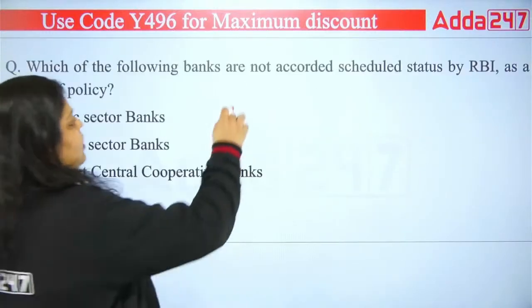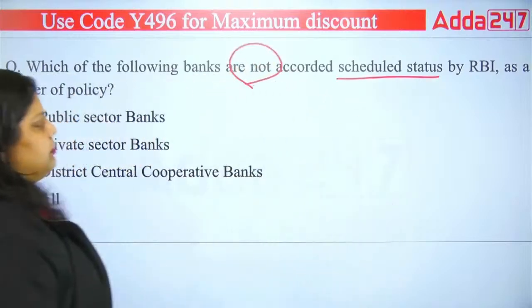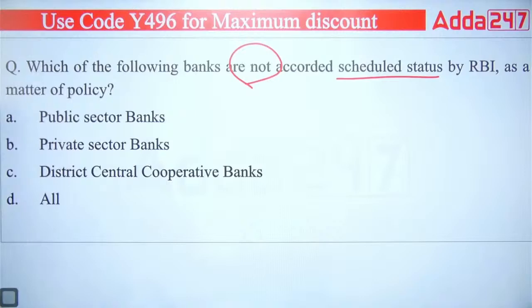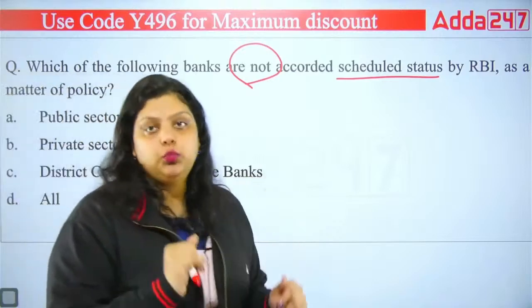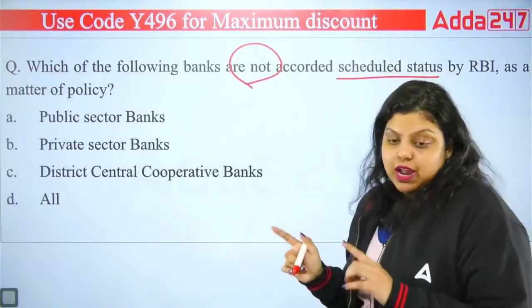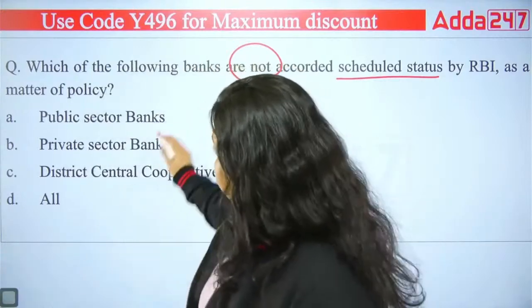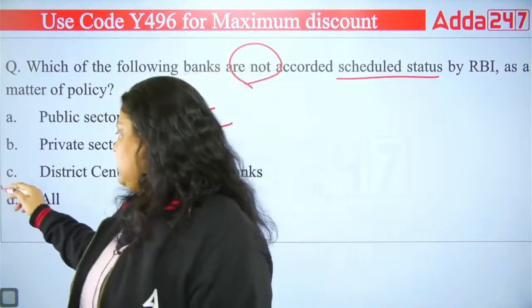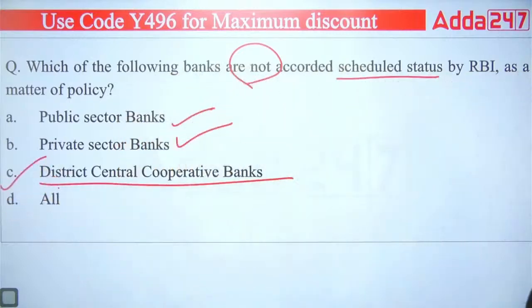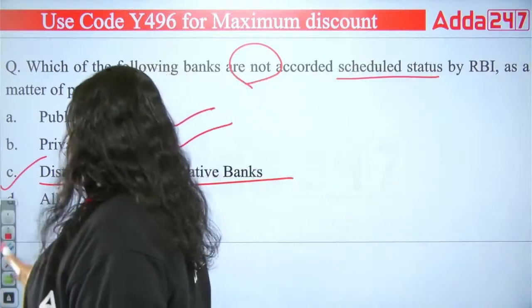Which of the following banks are not accorded schedule status by RBI as a matter of policy? So which bank is not a part of schedule bank? And what is a schedule bank? Those banks which are defined under the second schedule of the RBI Act 1934. Those banks are schedule banks. So public sector banks are scheduled, private sector banks are scheduled, but the district central cooperative banks have not got the permission, or I can say they have not got the status of schedule bank from Reserve Bank of India. So your right answer will be option C. Okay, what is the right answer? The right answer we have is C. Next.